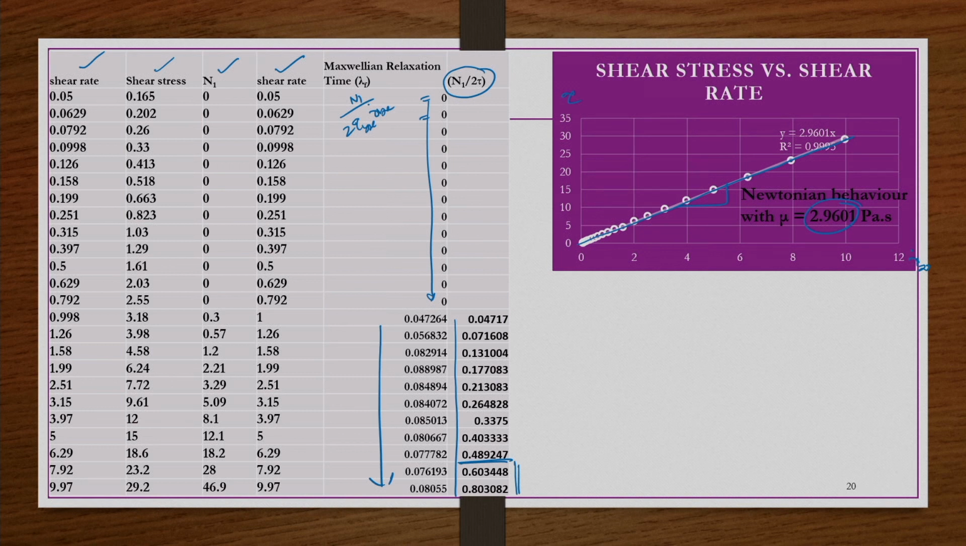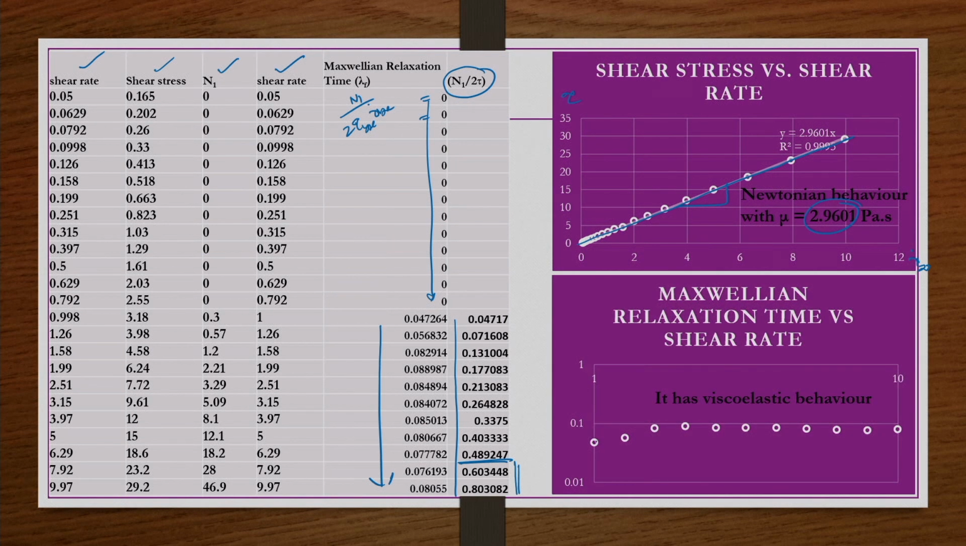We were also asked to plot lambda f, the Maxwellian relaxation time, versus shear rate. So when you plot that, you can see this curve here. It is not 0, so it has a significant value. So this material is also having elastic behavior.